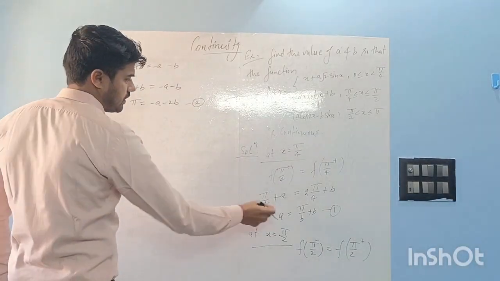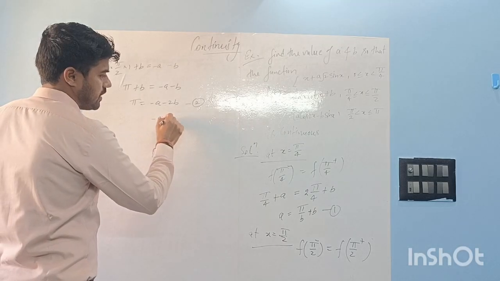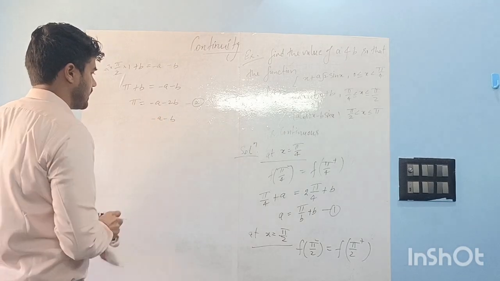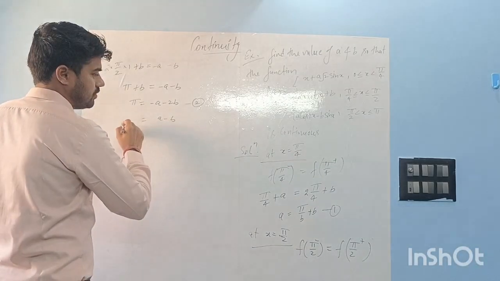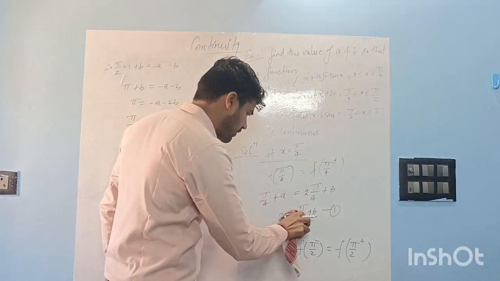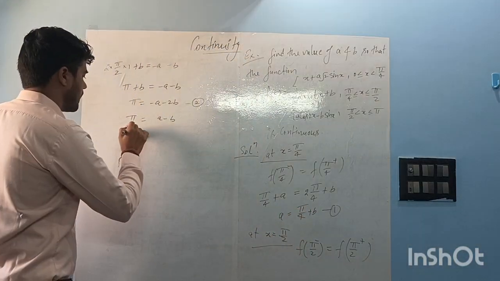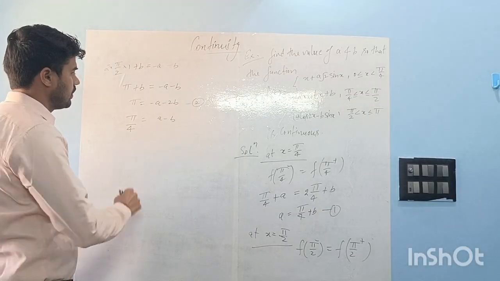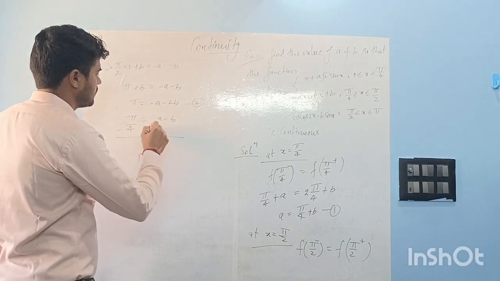From equation 1, we can write equation 1 like this: minus a minus b, plus a minus b is equal to pi by, what was there? Here it was pi by 4, right or not? Pi by 4. So add both of these.